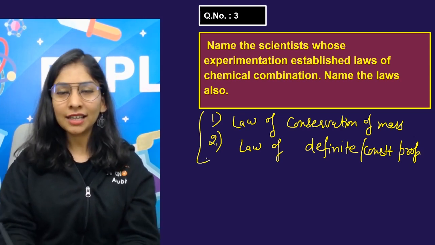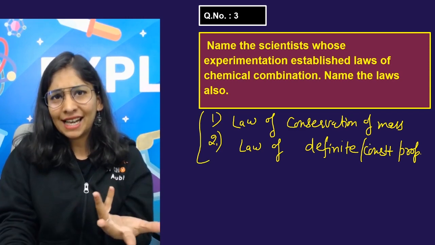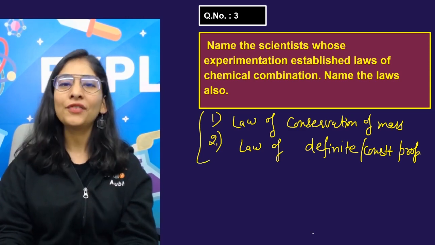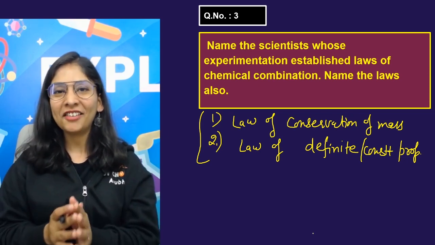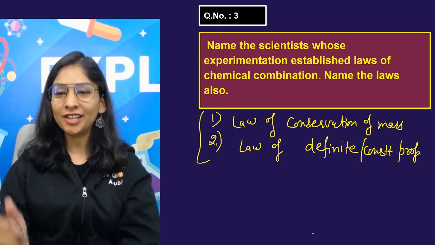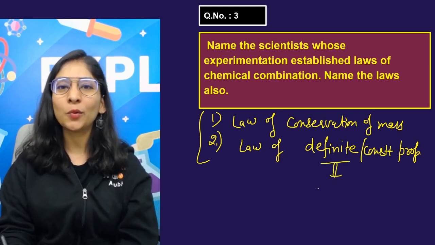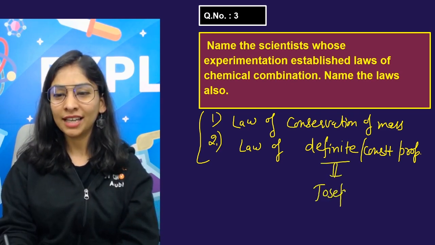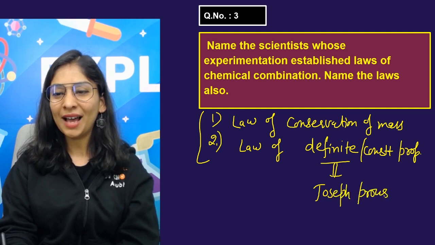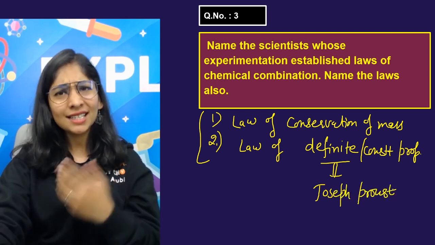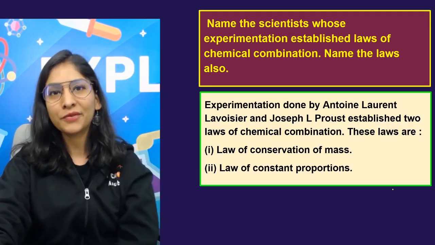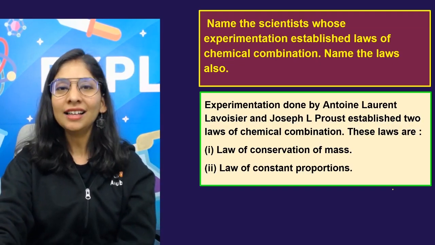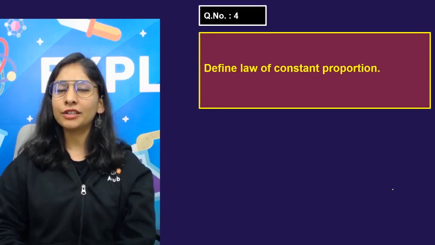So you know that these laws were given by some of the scientists. To be very honest, law of conservation of mass was given by Antoine Lavoisier. Do you remember that? Antoine Lavoisier. And law of definite proportion was given by Joseph Proust. Yeah, Joseph Proust. Oh ma'am, that's such an easy question. These are the type of questions that can come into exams. Nothing like some hard and difficult things they'll ask you. Okay, now you got that part also.